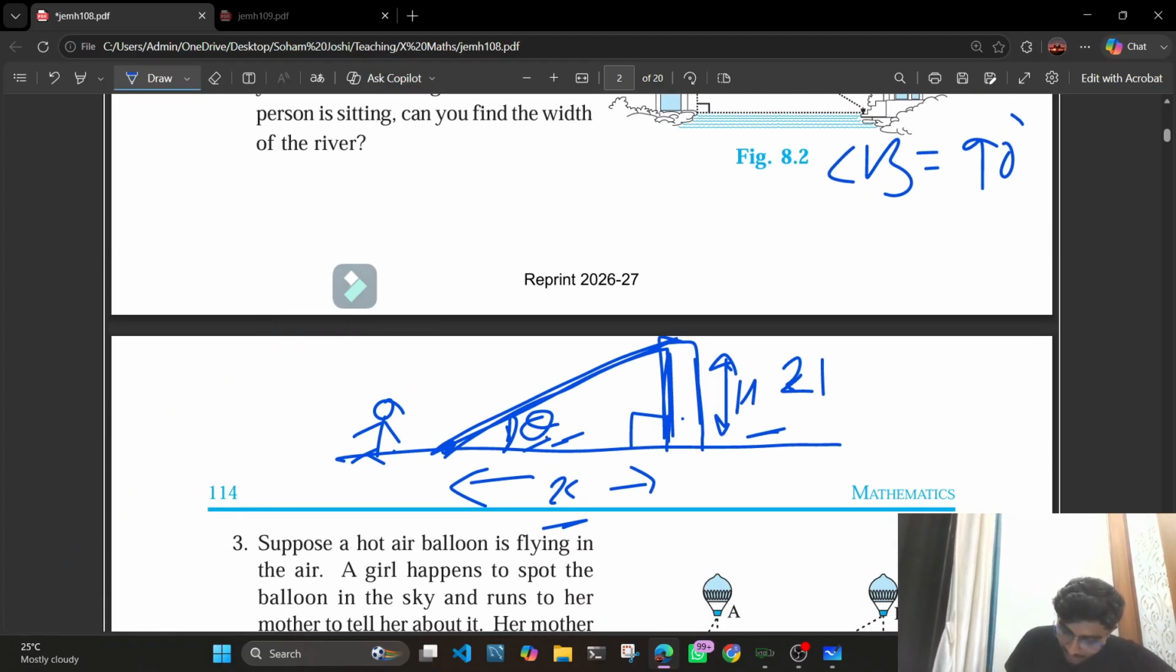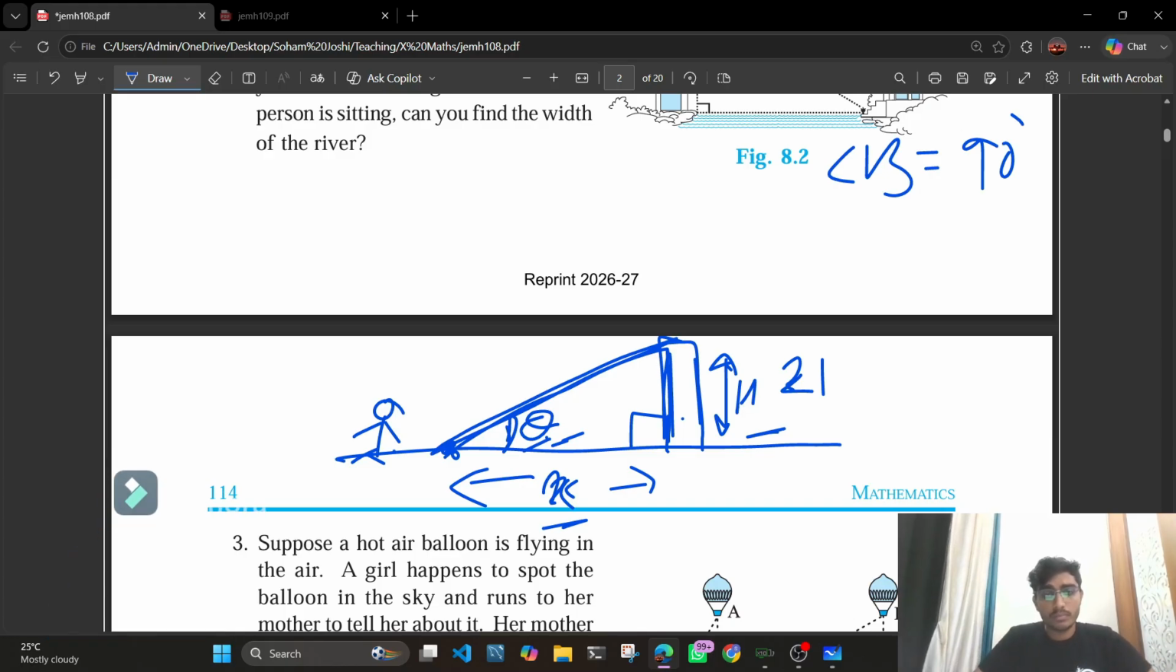So if I know this angle and if I know the distance from the point to the building, then I can calculate the height of the building. I know that the building is a 21-story building. Okay, I know the number of floors is 21, but I do not know the height of the building. So in that case, we can use the concept of trigonometry.